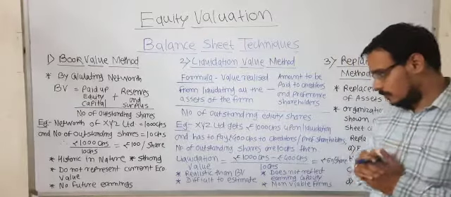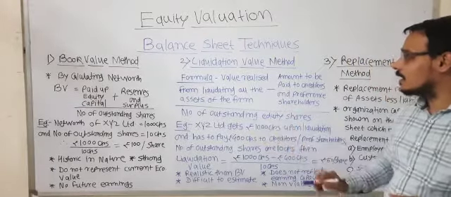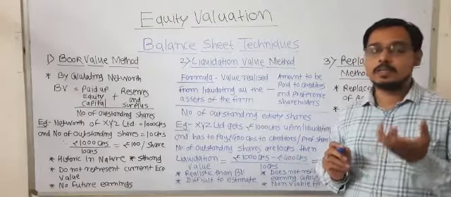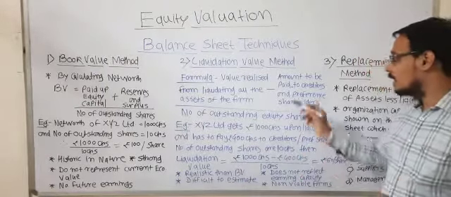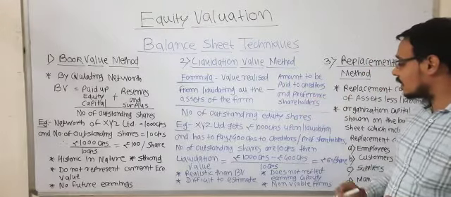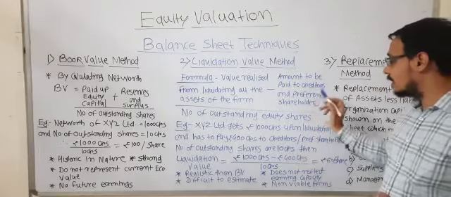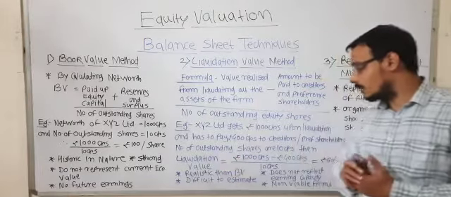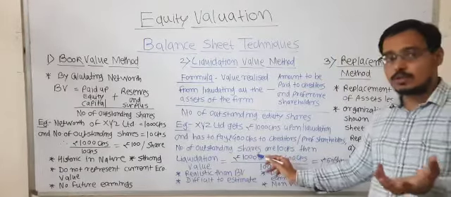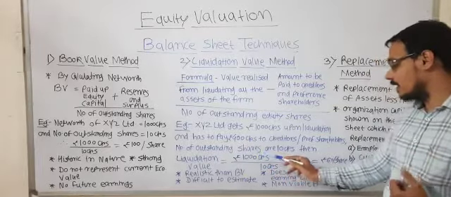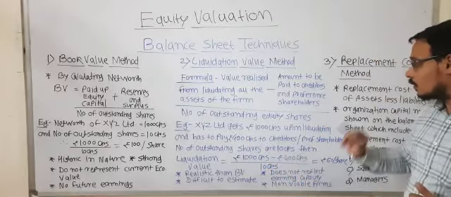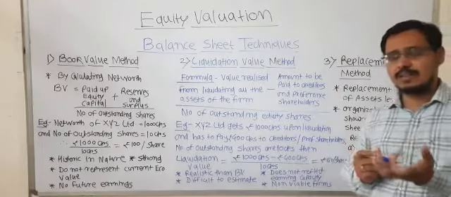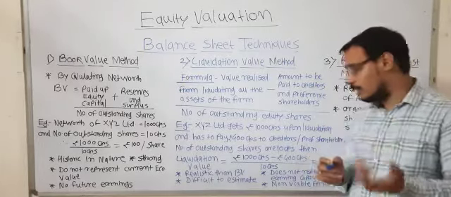Now suppose XYZ Limited is getting 1000 crores after liquidating all its assets, and it has to pay 400 crores to its creditors and preference shareholders. Now what will be the liquidation value? 1000 crores it is getting after liquidating, it will pay 400 crores to the creditors and preference shareholders, and suppose 10 crores are the outstanding shares.